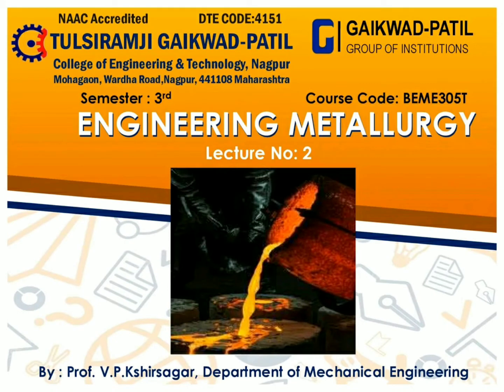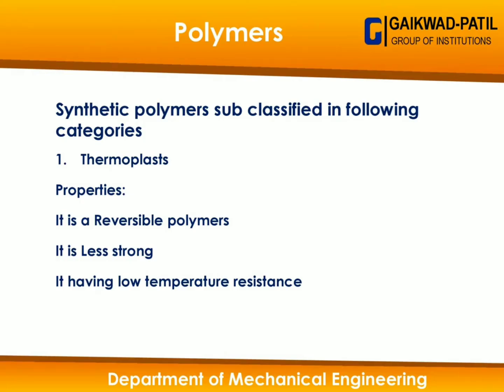Today we are going to see lecture number 2, Engineering Metallurgy. So let's start the lecture. In the previous lecture we have seen the polymers' subclassification and the polymers' properties. Now today we are going to start with the synthetic polymer subclassification in the following categories. Basically, synthetic polymer, or we call it an inorganic polymer, is subclassified into three main categories. First is thermoplast, second is thermosetting polymer, and the third one is elastomer, or what we call rubbers.